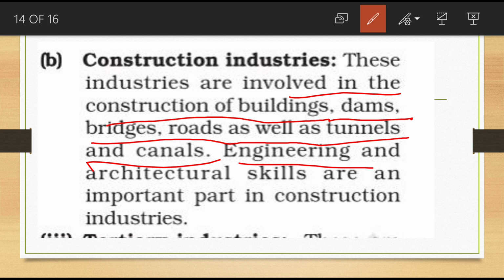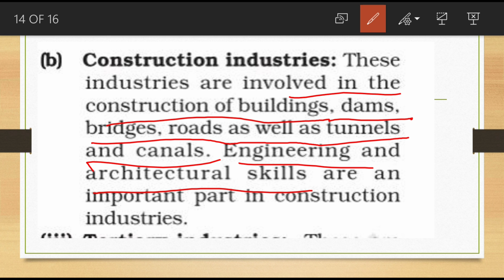Engineering and architectural skills are required for constructing these items. So these are coming under construction industries, where engineering and architectural skills are a very important part.